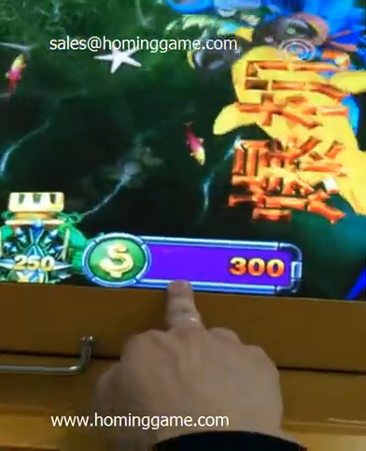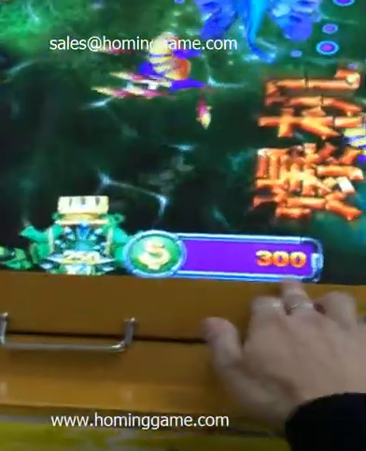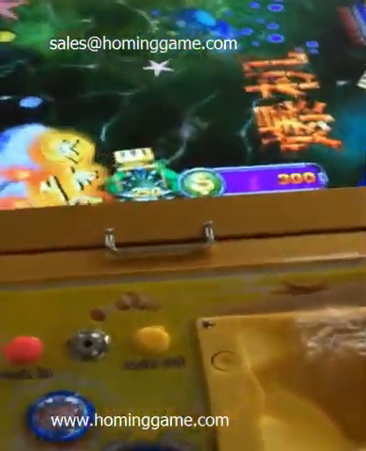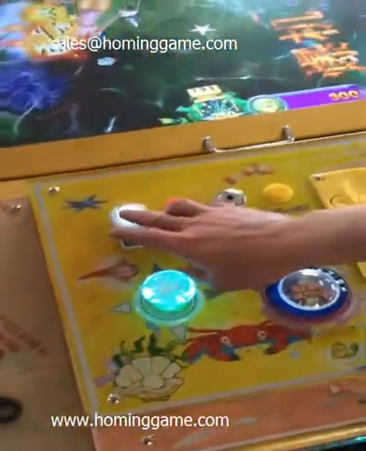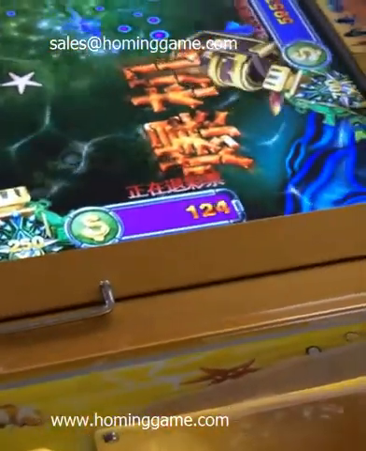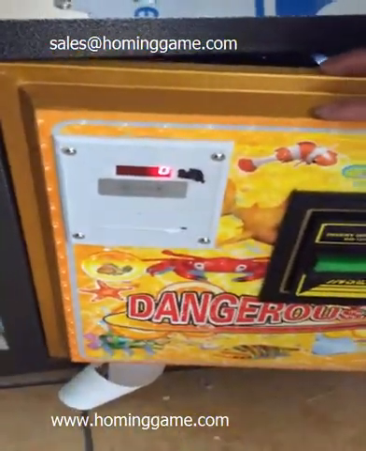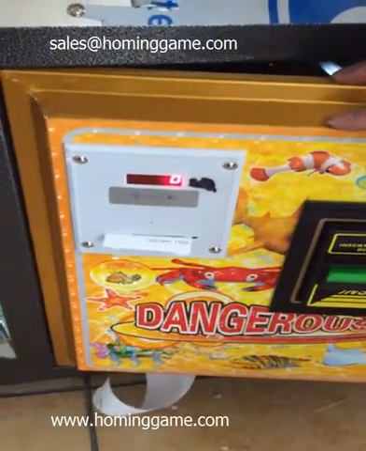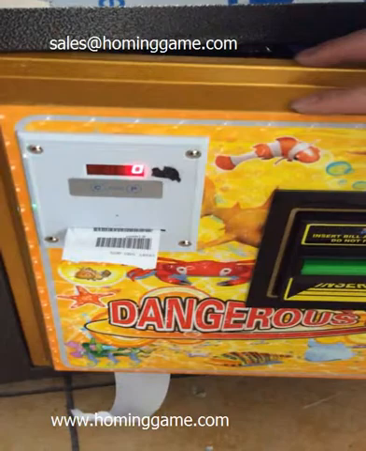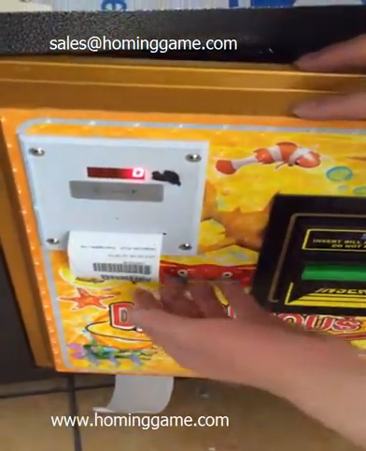So if the player wants to pay out the ticket to get the money, we'll pay out 75, right? Okay, let us show you. Test the ticket out. You can see that the points are deducted, and the printer is calculating, and when finished it will print the ticket. It needs some time to finish this action.